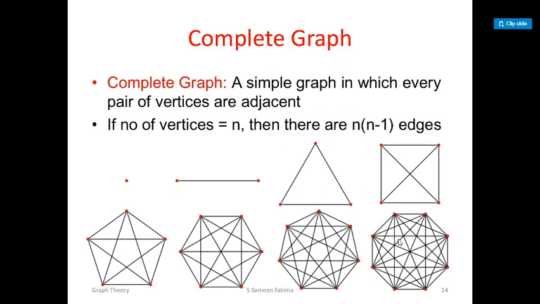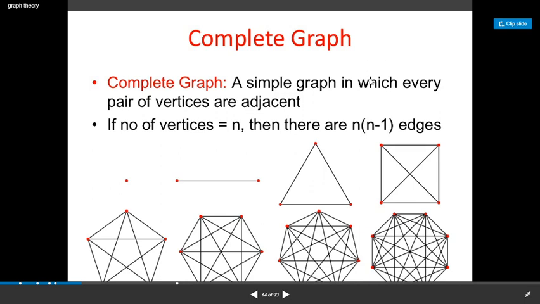Next I will discuss some special types of graphs. The most important one is the complete graph. A complete graph is a simple connected graph. The actual definition of complete graph: a graph in which every pair of vertices is adjacent.